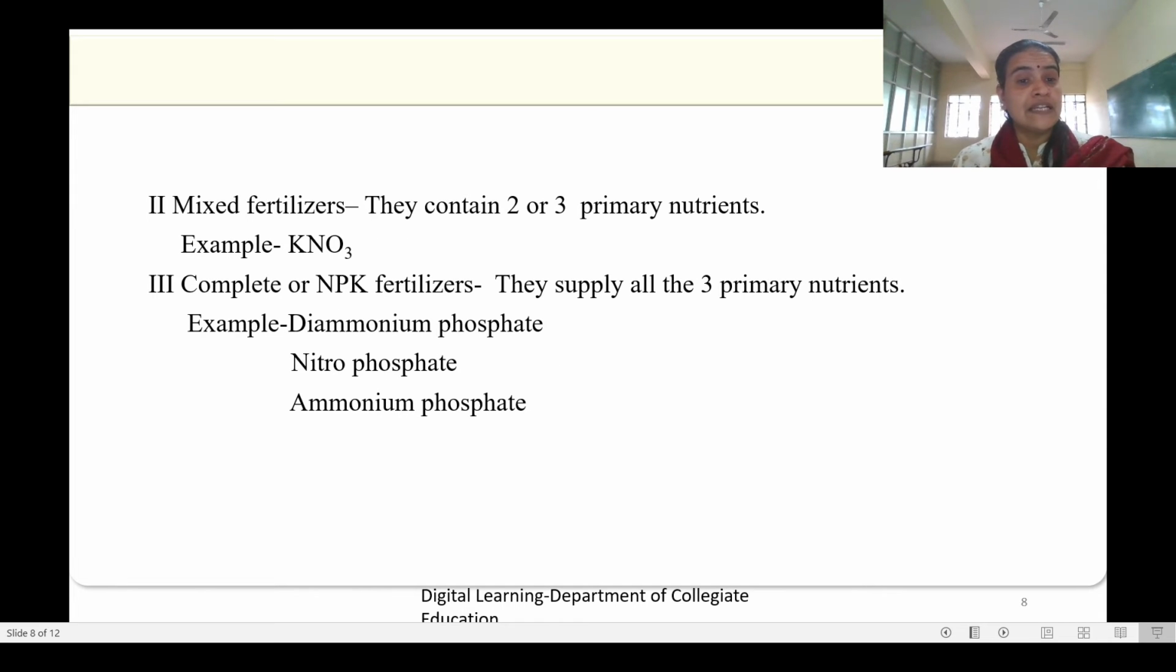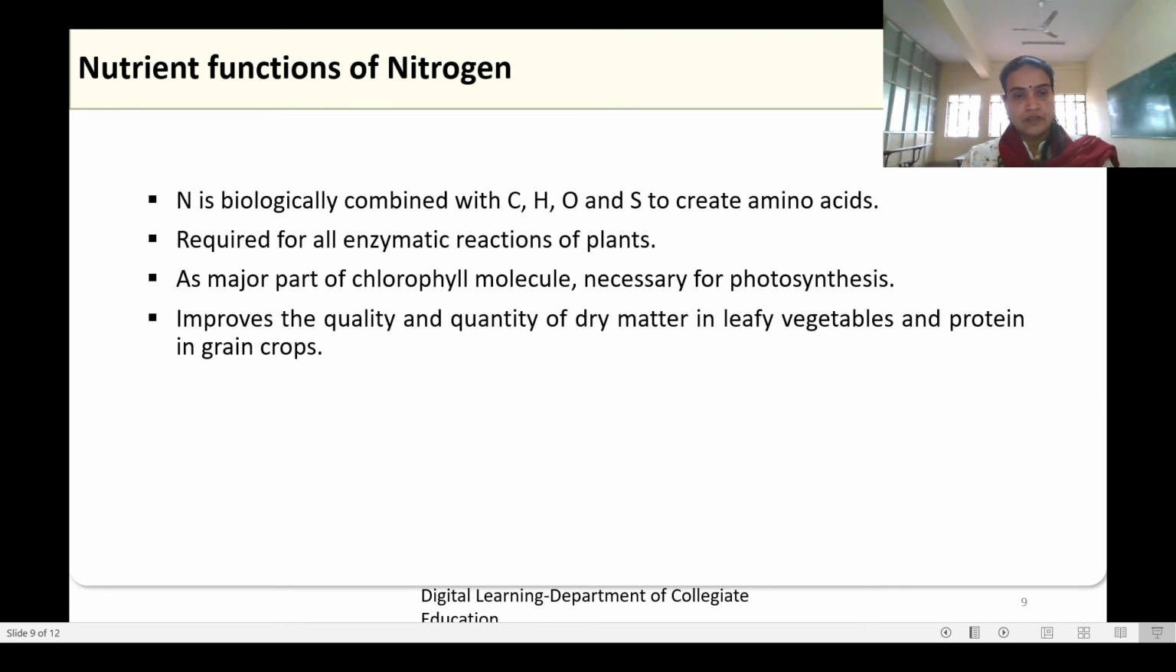The other classification is mixed fertilizers which contain 2 or 3 primary nutrients, for example potassium nitrate. And complete or NPK fertilizers will supply all the 3 primary nutrients. For example, diammonium phosphate, nitrophosphate and ammonium phosphate, etc.